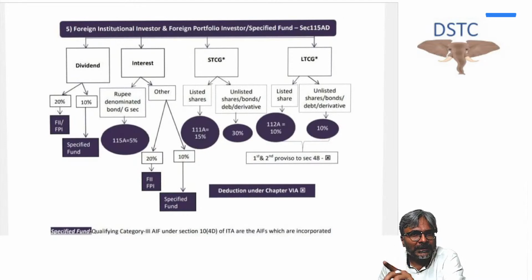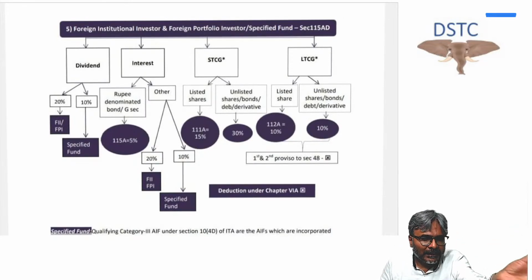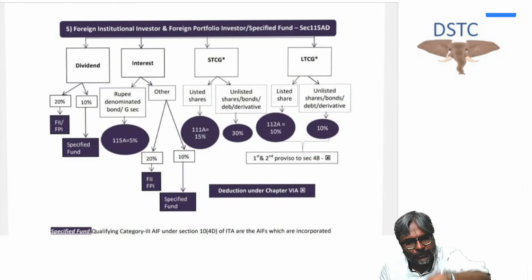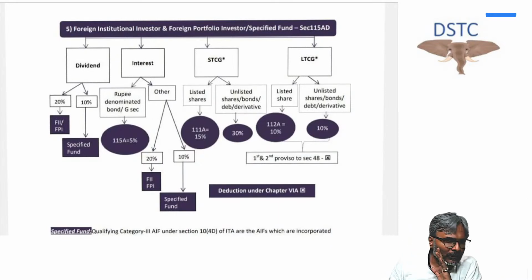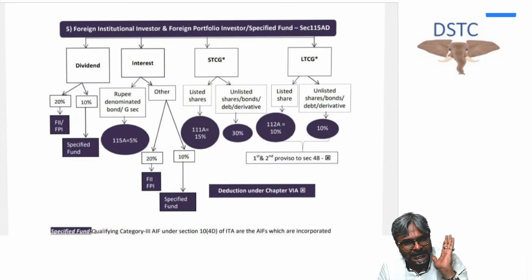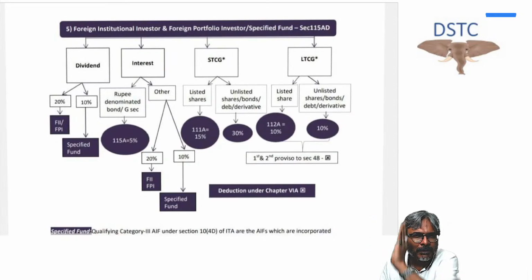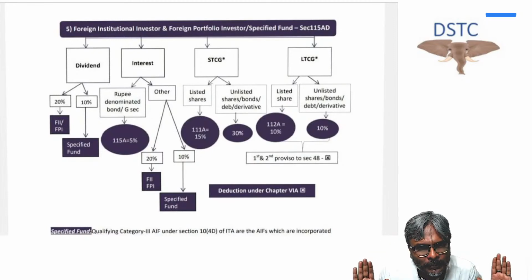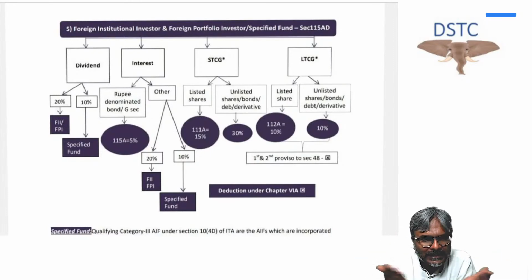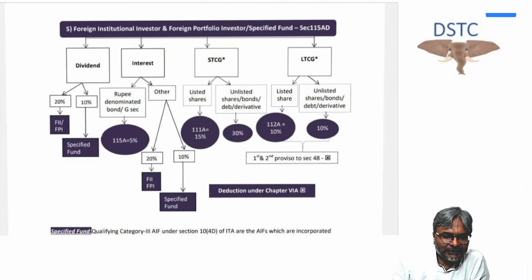After that, what I have seen is that ICAI came up with their case studies. In that case study also, this was there. There is no rocket science in this. Only one thing has to be remembered, students, and that is this. You just need to remember the tax rates. That's the only thing that is required to solve the question of a tax liability computation for the FII. Only the rate is to be known. So therefore, there is as such no great stuff in an FII question. Students, don't get fearful of the FII.